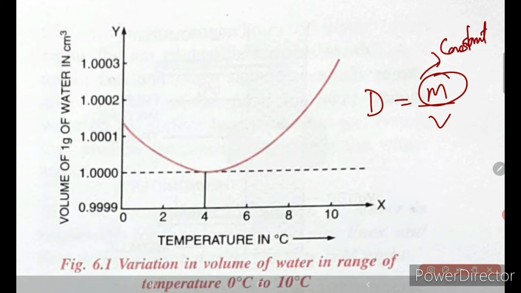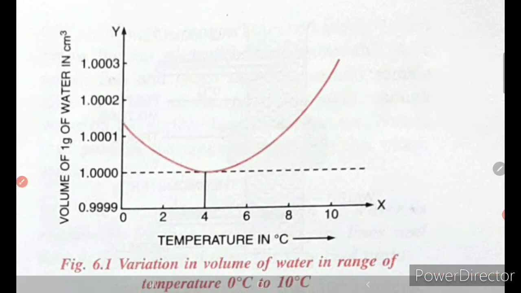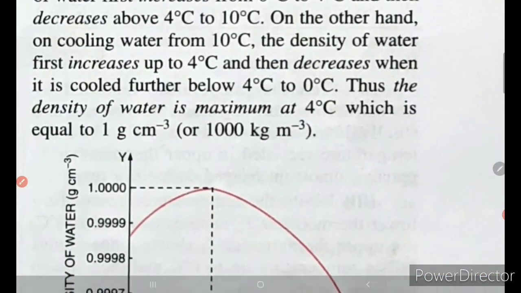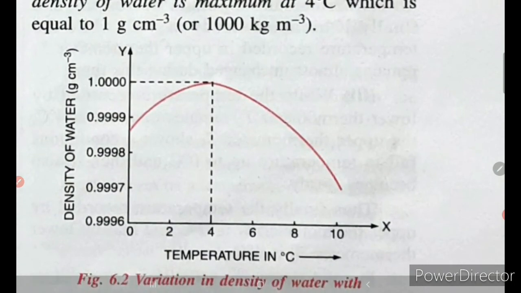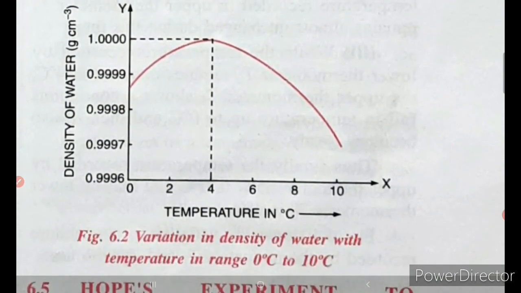And it's constant, okay, mass is constant. So if the volume is increasing, the density should decrease, right? So let's see what happens to the graph when we draw between density and temperature. So variation of density in water when the temperature changes.